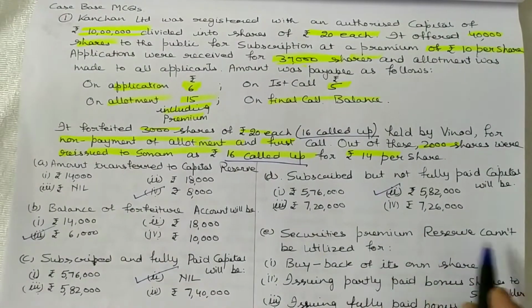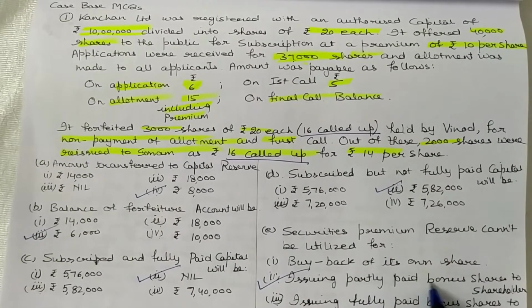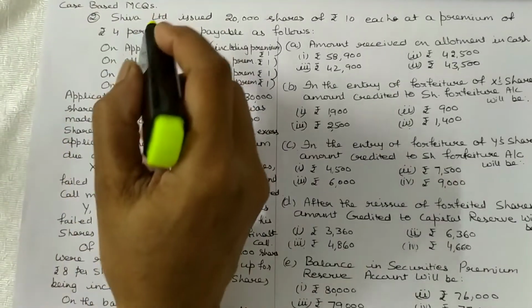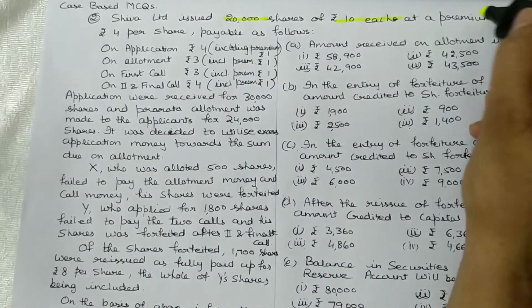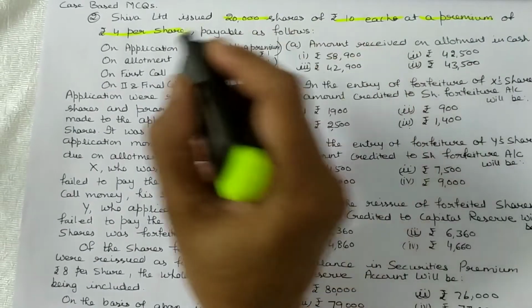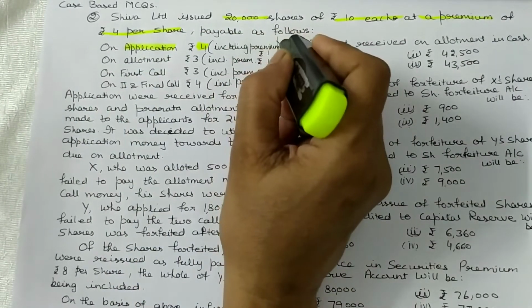Securities premium reserve can't be utilized for issuing partly paid bonus shares to shareholders because. Next question is Shiva Limited issued 20,000 shares of 10 each at a premium of 4 per share payable as follows: 4 on application including premium of 1.